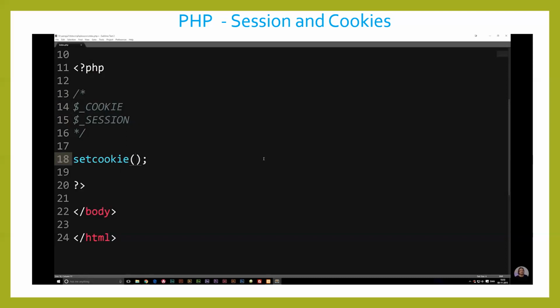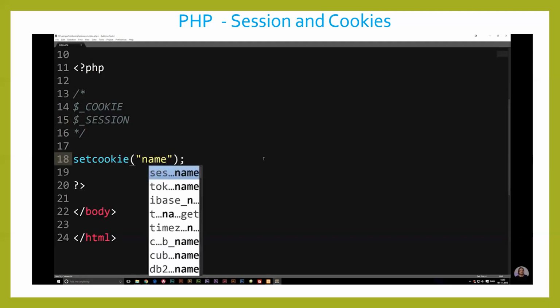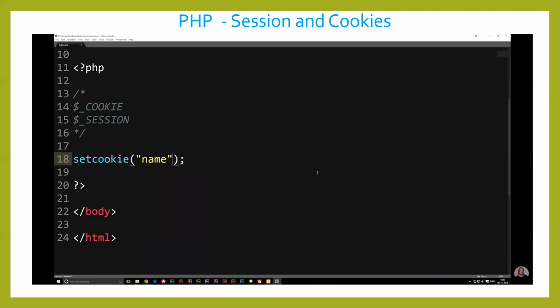Now, the first one is the one we have to put in there, which is the name of the actual cookie. In this case, I'm just going to write name. Afterwards, it would make sense to give this cookie a value. So I'm going to say comma, Daniel, inside a string, of course, because right now, if I call out the cookie called name, it's going to write Daniel because that's the value of it.